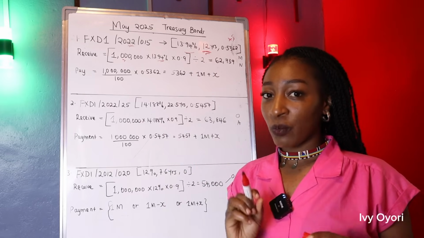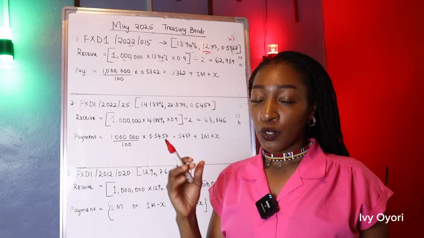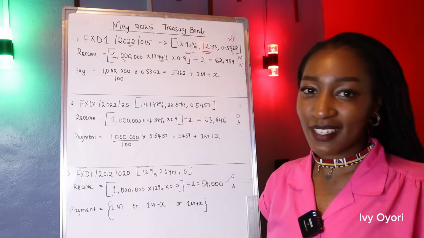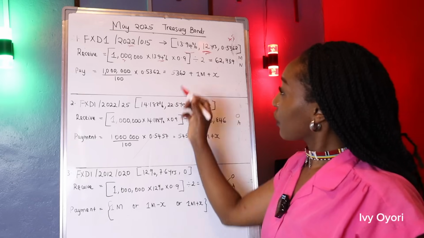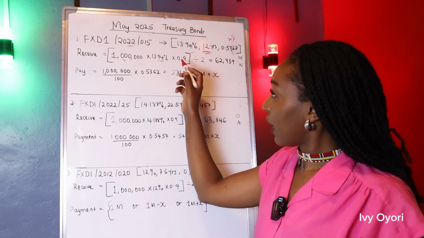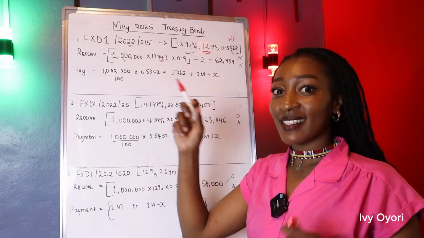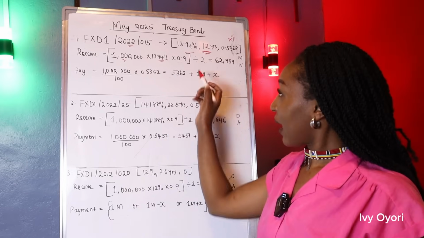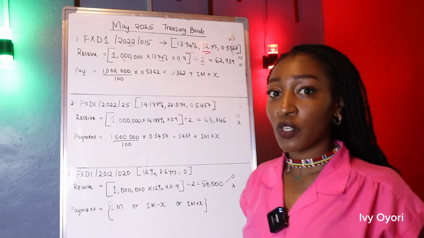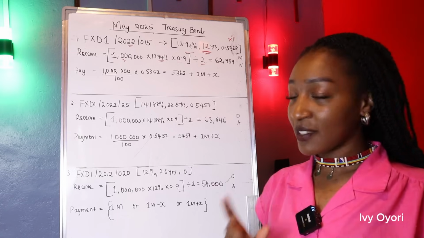But you're supposed to take away 10%. Any bond that is for 10 years and above, you're going to be taxed 10% instead of 15% or 0% if it's an infrastructure bond. So I've already taken out the 10%. You're going to remain with 90%, which I have represented as a decimal. Whatever interest that we make is net of everything. So I have divided that with 2 because interest is usually paid out twice a year. Twice a year, that is every 6 months.